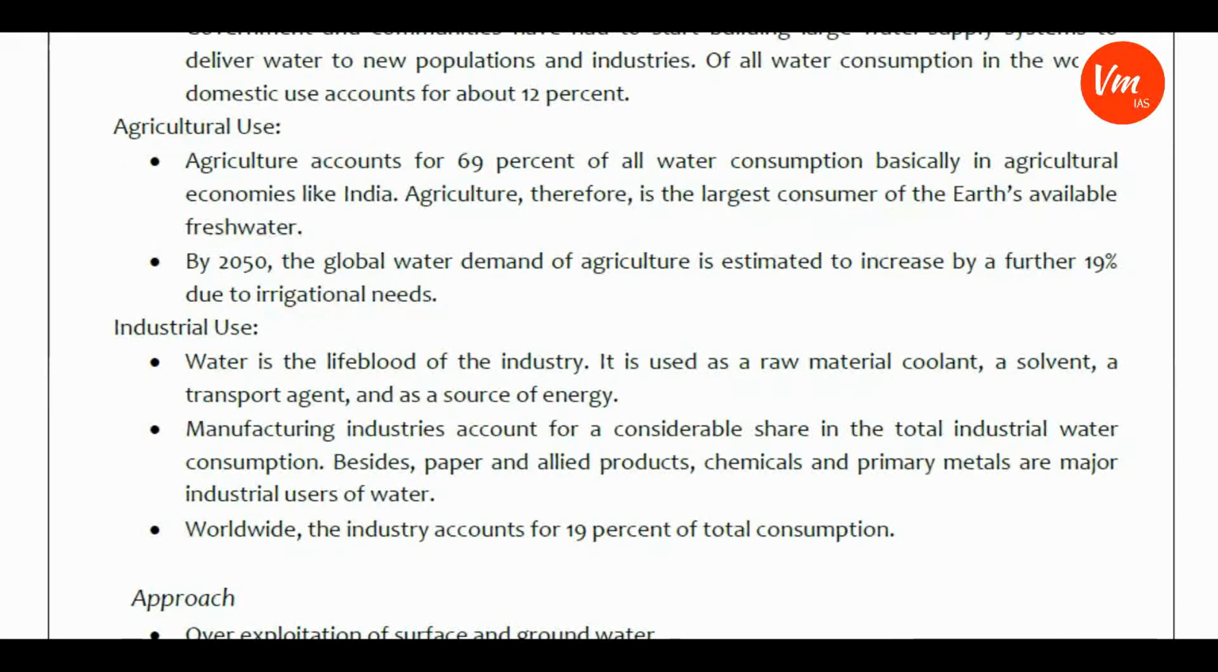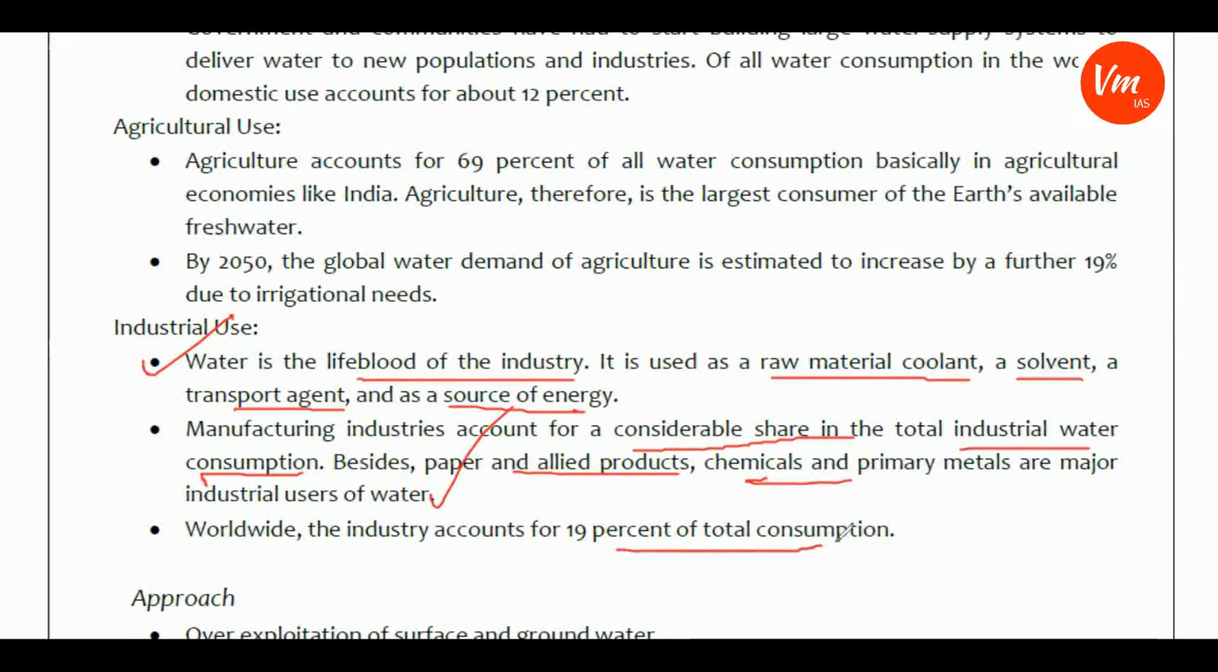And then industrial uses. Water is the lifeblood of the industry and it is used as raw material, coolant, solvent, transport agent, and as a source of energy. Manufacturing industries account for a considerable share in total industrial water consumption. Besides paper and allied products, chemicals, etc., are major industrial users of water. Worldwide, the industry accounts for 19% of the total consumption of water resources. So this is also a thing that we need to keep in mind.